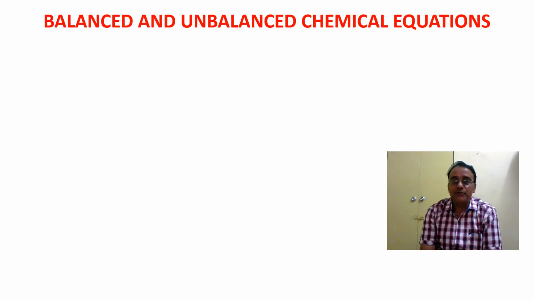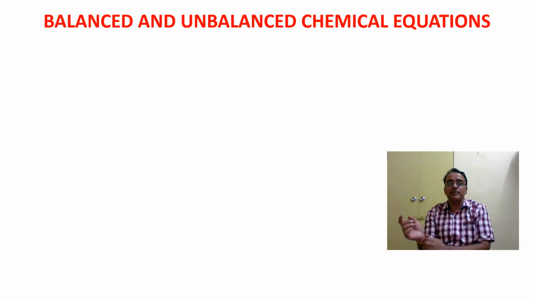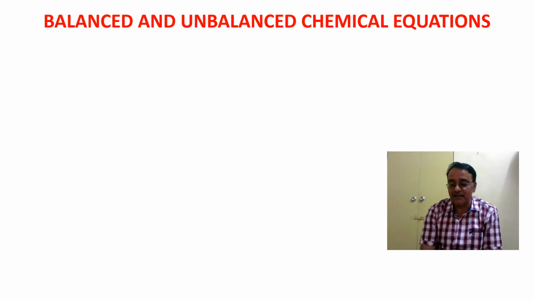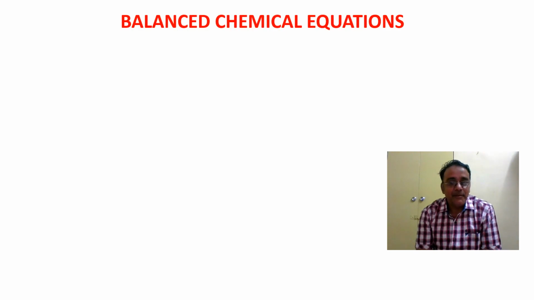Okay, so we are moving towards one very important topic, that is balanced and unbalanced chemical equation. Let us discuss first balanced chemical equations.